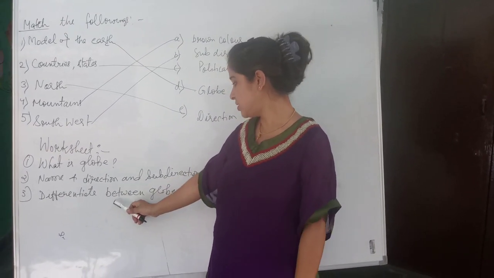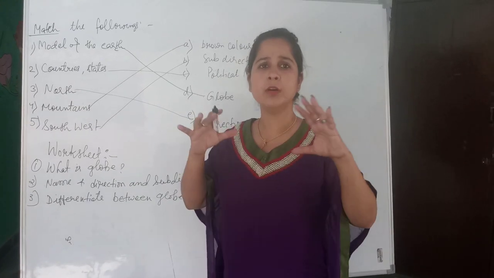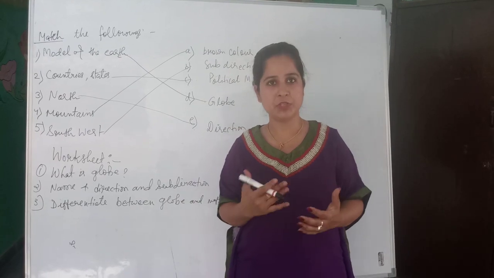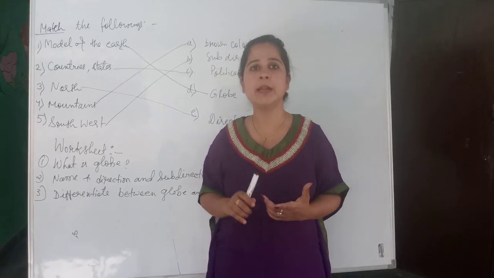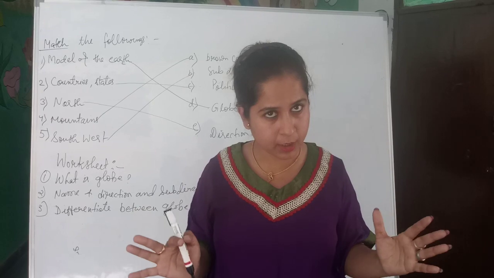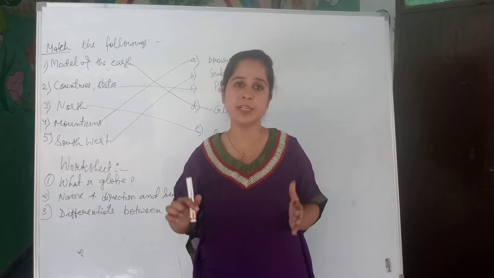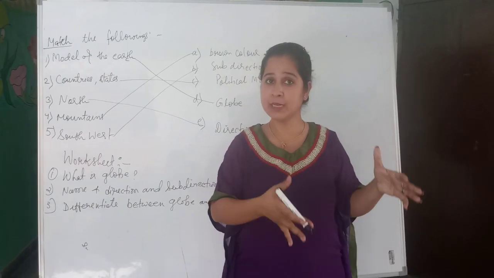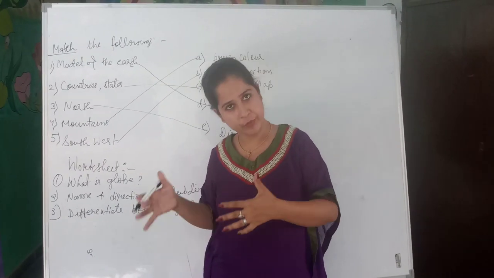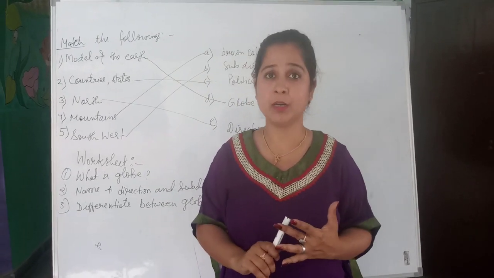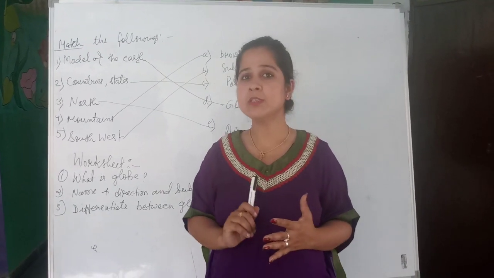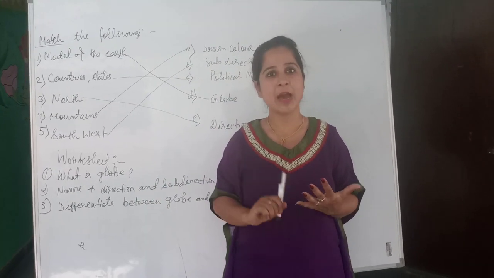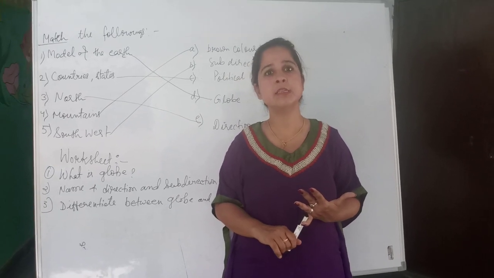The last question is, differentiate between globe and map. We have discussed these 2 topics mainly. So we can make a differentiation. First point, we can write that a globe is a small round model of the earth, while a map is a representation of the earth on a piece of paper. A globe is heavy in weight but paper is very light in weight. A globe cannot be folded but a map we can fold. A globe is not easy to carry because it is heavy in size and weight, but a map is easy to carry as it is made up of paper.